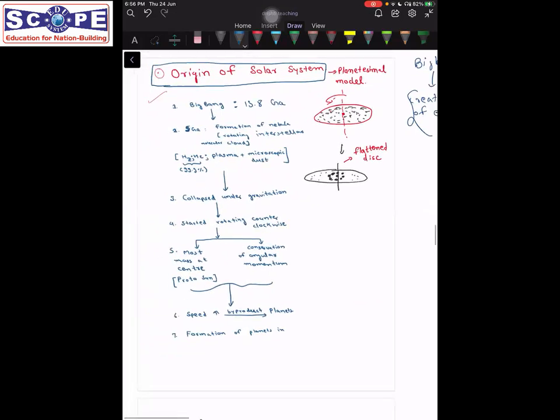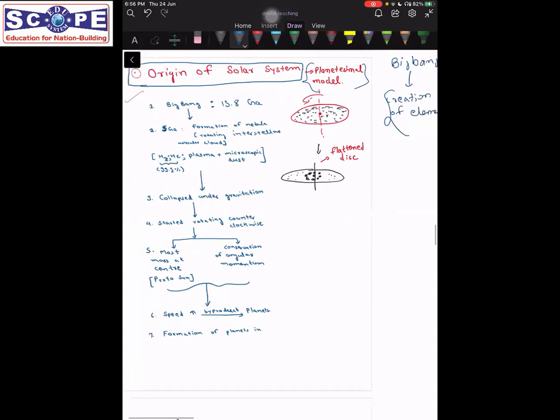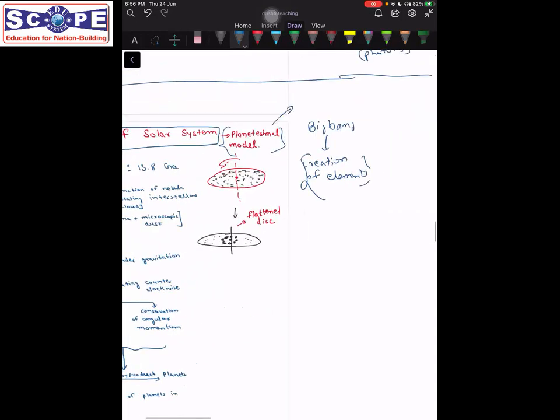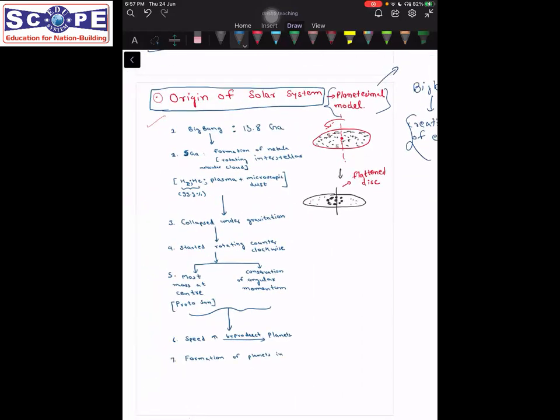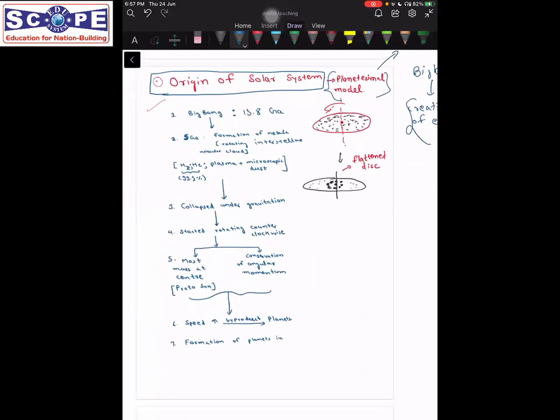There are various theories that have been given for the origin of our solar system, but one model stands out. It is one of the most accepted models, and it is of importance from the perspective of our examination. That is the planetesimal model. This has been explained properly in Amit sir's class. Amit sir has explained this beautifully, but now we will revise this topic again for the sake of people who are joining new.